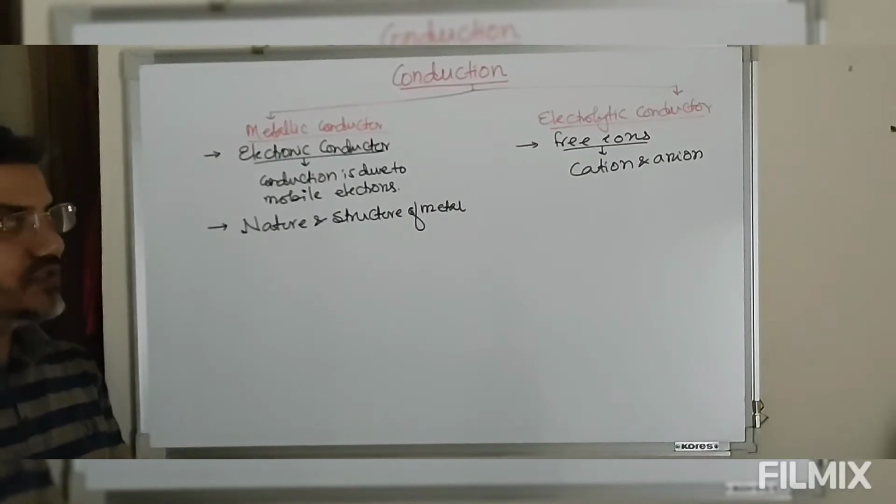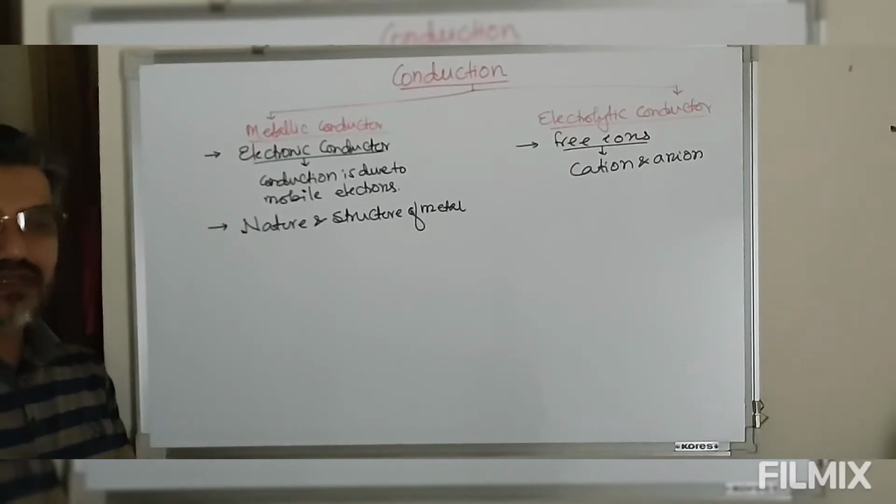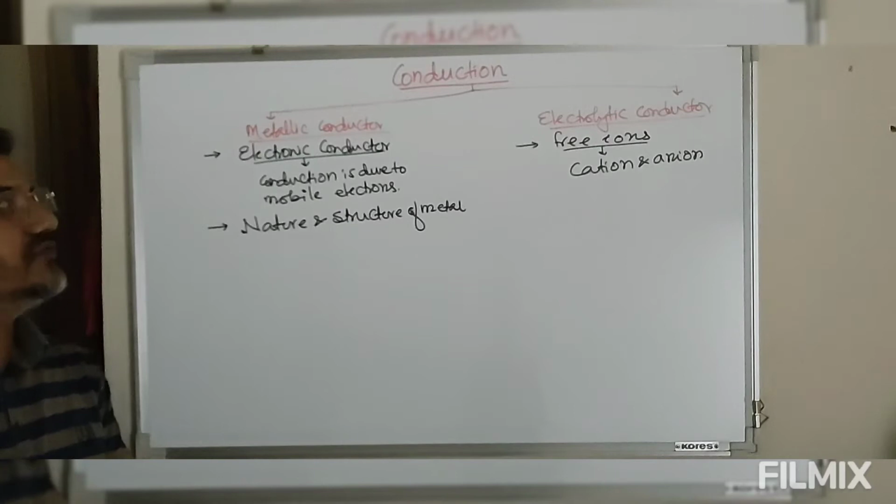If the ionization energy of the metal is more, then the tendency for these electrons to be removed will be less, so fewer electrons are available for current carrying, so conduction will be less. So this is nature, structure and the electronic configuration of the metal.